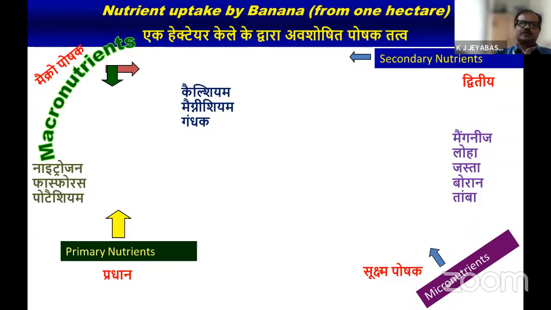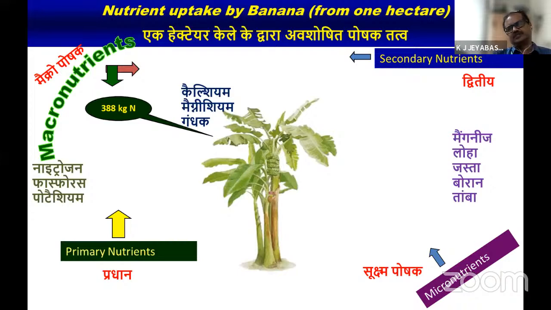Then let us see the essential elements for any crop. You might have gone through this. Essential elements are the nutrients which are very essential, which cannot be replaced by another element. This is the essentiality of the nutrients. There may be some classification also, like macronutrient and micronutrient. Even the macronutrient is subdivided into primary macronutrient and secondary macronutrient.